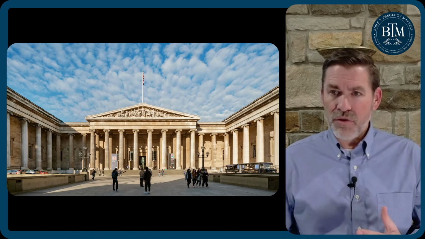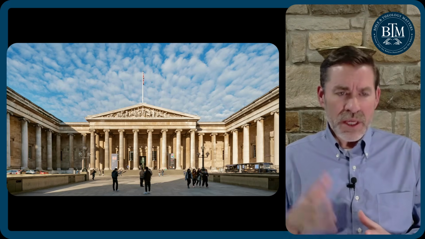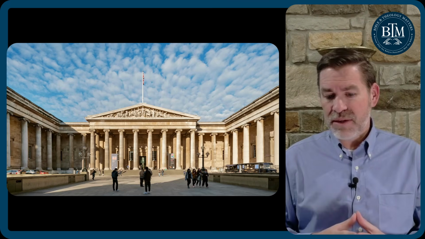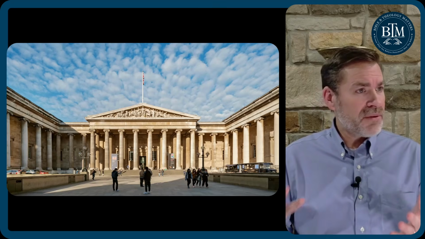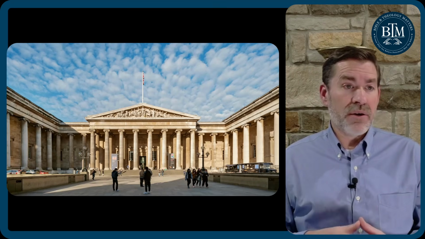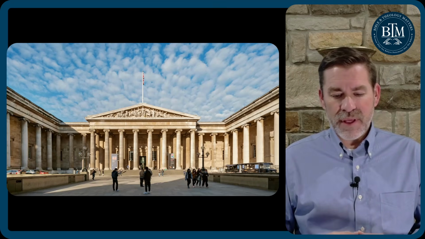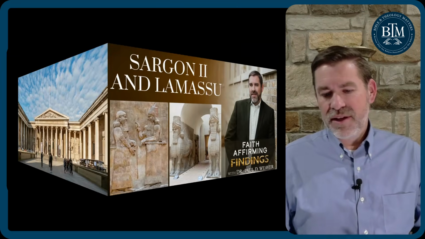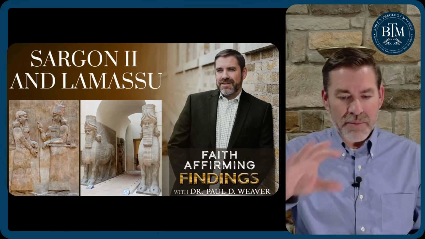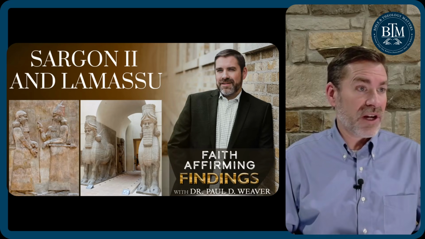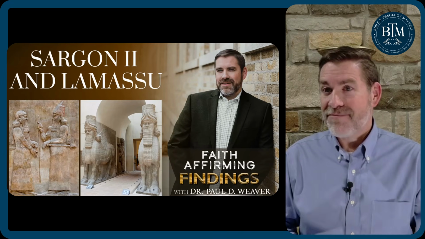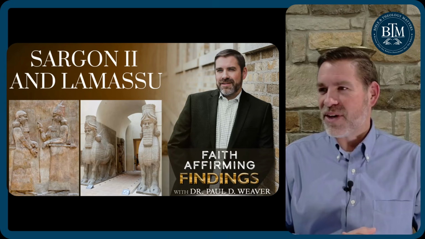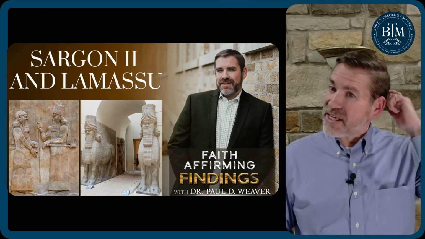Some are at the Louvre in Paris, some in the British Museum, some in the Israel Museum, some in the Pergamum Museum in Berlin, and some in Chicago. They've changed the name. I'll mention it because the Sargon II and the Lamassu can be found in the Chicago Museum.